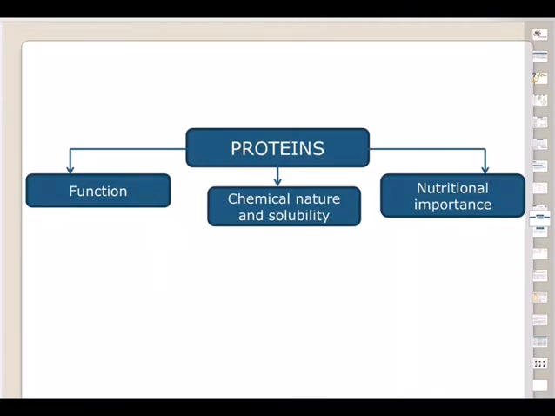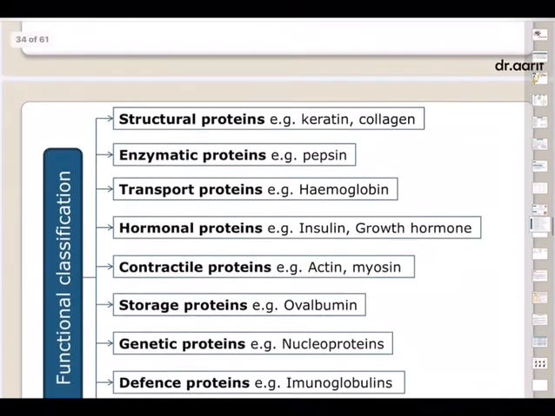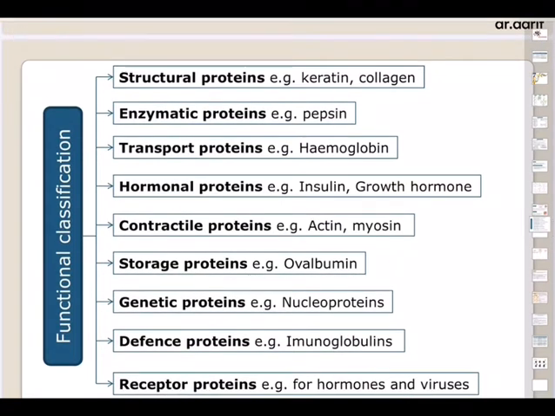Proteins can be classified based on composition, that is, what a protein is made up of, into three: simple proteins, conjugated proteins, and derived proteins. Based on shape, proteins can be classified into fibrous proteins and globular proteins.